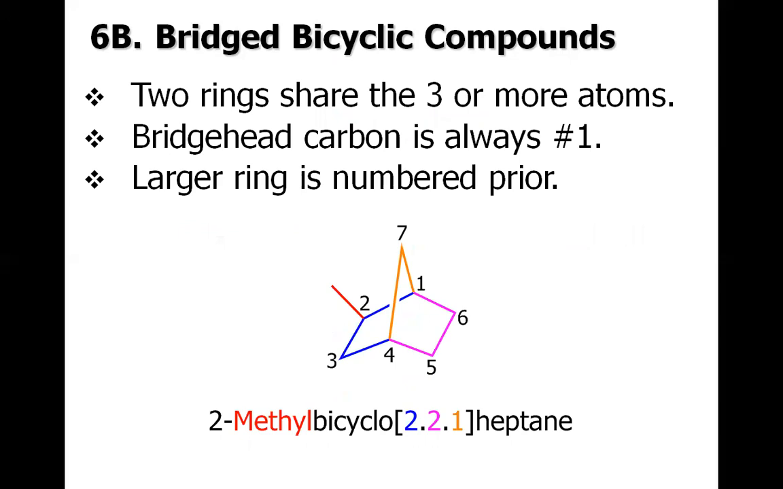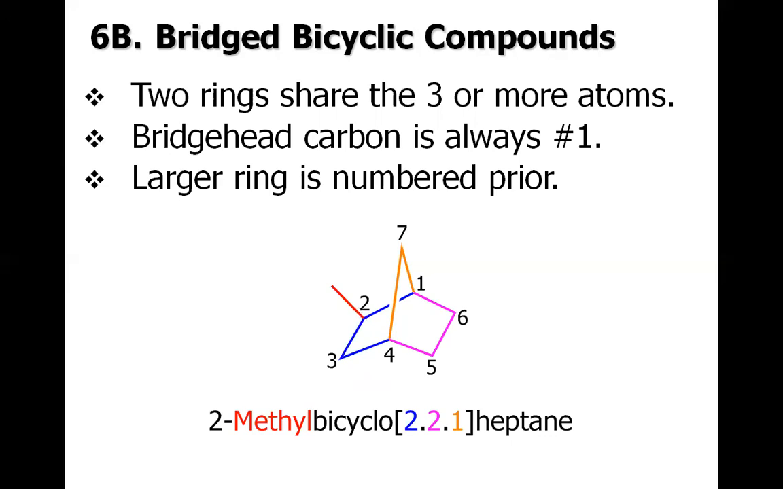So let us first discuss what the bridge bicyclic compound is. Basically, there are two rings that share 3 or more atoms, and the carbon which is part of the bridge is called the bridgehead carbon. So there are 2 bridgehead carbons for this particular molecule at position 1 and at position 4. And bridgehead carbon is always number 1. It's a rule. So again, either we have to choose this carbon as 1 or this carbon as 1 as per rule. This will be dictated by the presence of the substituents, which is the methyl in this case.